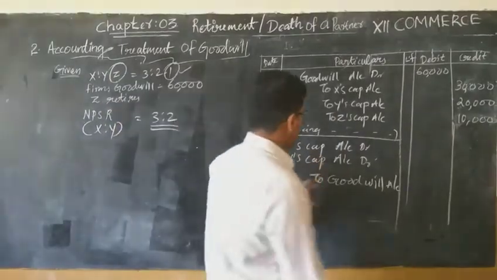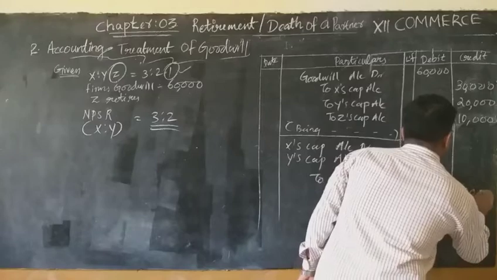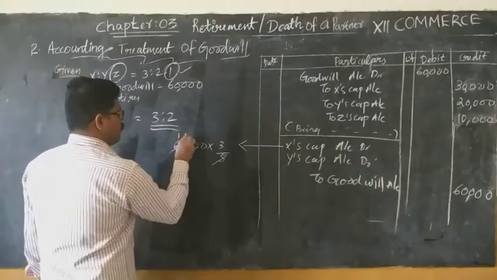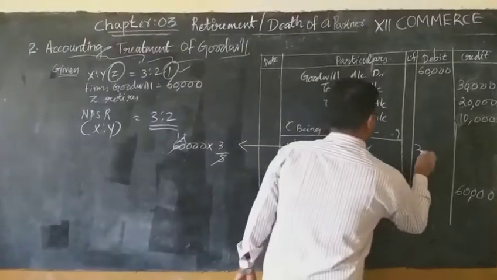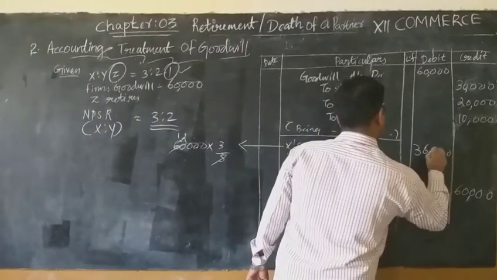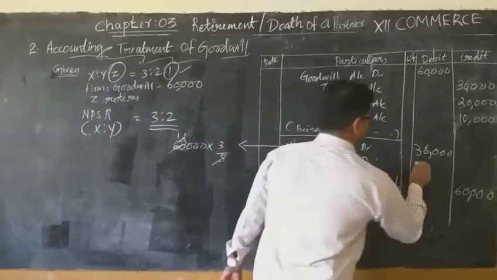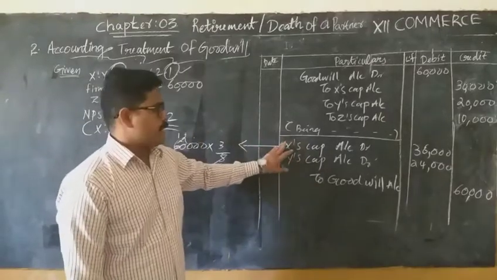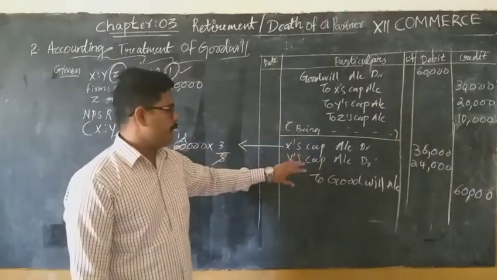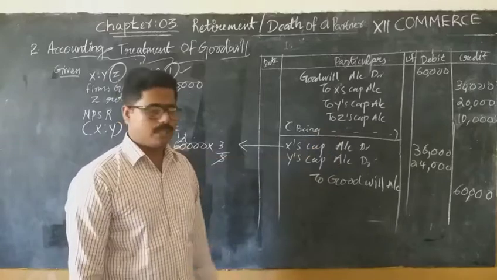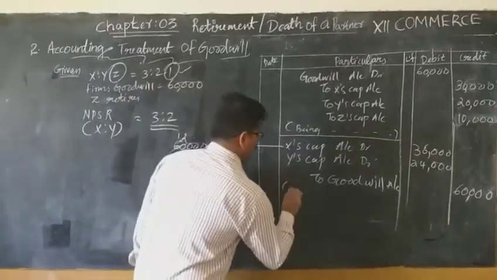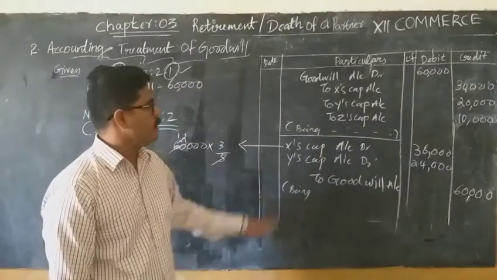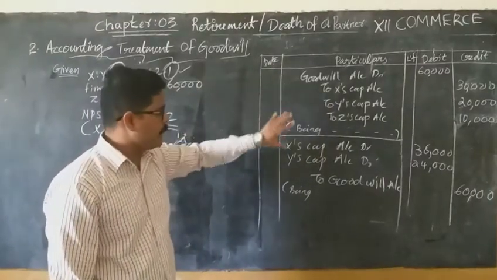Here the total amount is 60,000. So tell me how will you divide, by 5? That means 12,000 each. So 36,000 here, whereas Y's share will be 24,000. So X's capital account 36,000 will be debited and Y's capital account 24,000, total 60,000. What is the narration here? Being raised goodwill written off in their new ratio. Understand? So here first is raising goodwill and then write off.